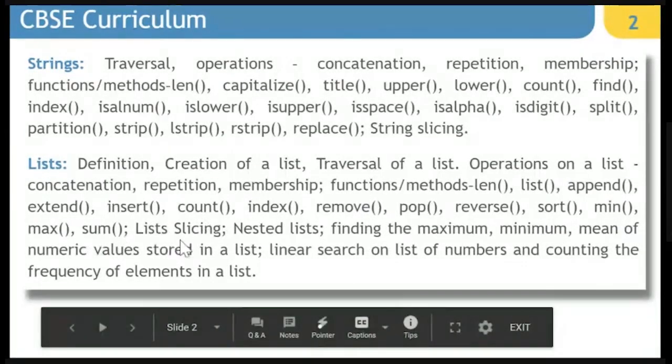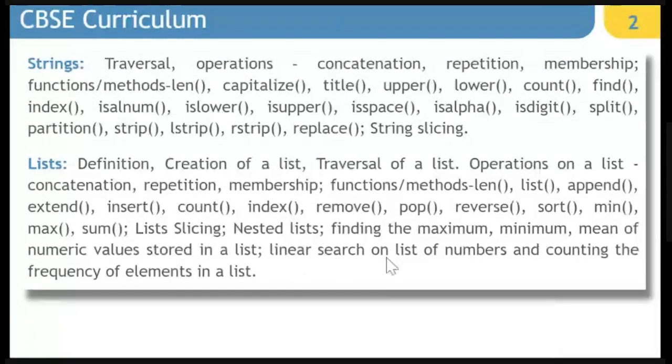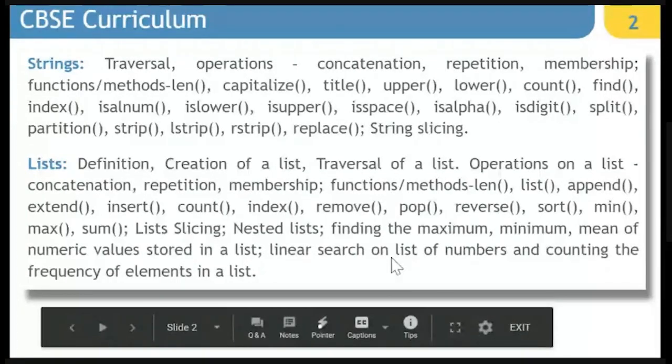Then we'll be doing list slicing, nested lists, finding the maximum, minimum, mean of numeric values stored in a list, linear search on a list of numbers and counting the frequency of elements in a list.